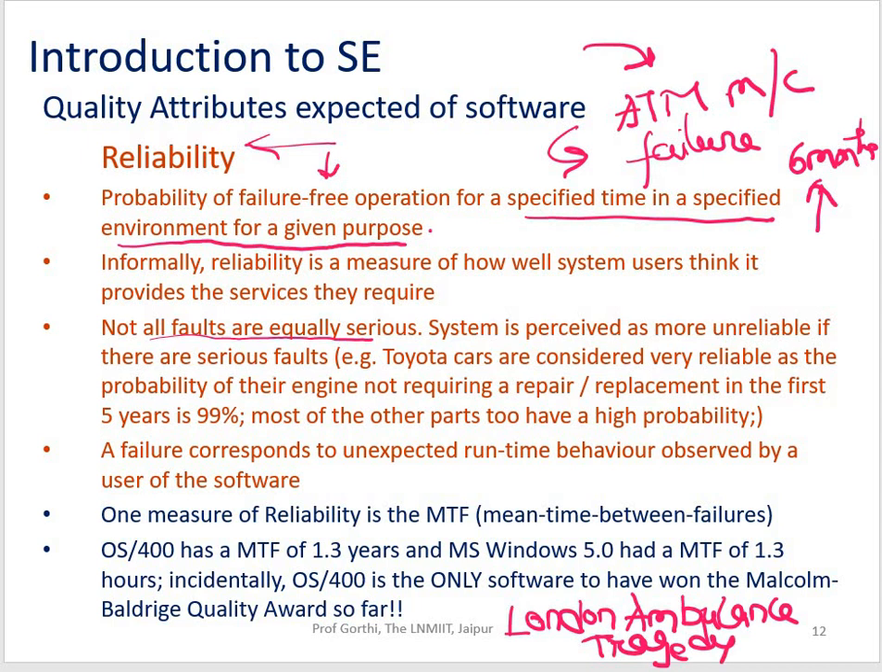So there is a phenomenal paper also on this particular topic, titled Comedy of Errors, London Ambulance Tragedy. It talks about the application which was used to automate the ambulance facilities in London, and within a few hours it was brought down just because there were some failures observed. There were some errors. So failure corresponds to unexpected runtime behavior observed by the user of the software.